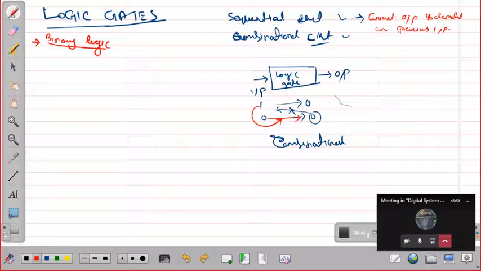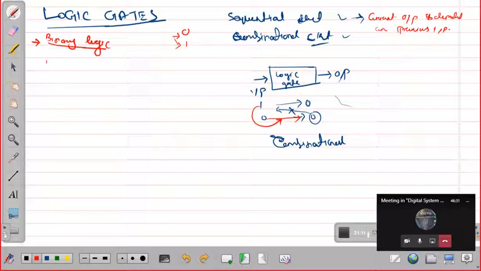So in binary, what happens? So there are some variables, and all the variables can have two values, that is 0 and 1. Either they will be 0 or they will be 1. There is no middle state. So with these states 0 and 1, all the binary operations will be happening. So we can say, I ask you something, you gave an answer in yes or no. So yes may be represented as 1 and no may be represented as 0.